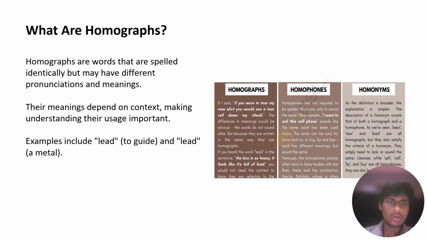What are homographs? Homographs are words that are spelled identically but may have different pronunciation and meaning. Their meaning depends on context, making understanding their use important. Examples include lead, to guide, and lead, a metal. These are the differences: homophones and homographs are different.